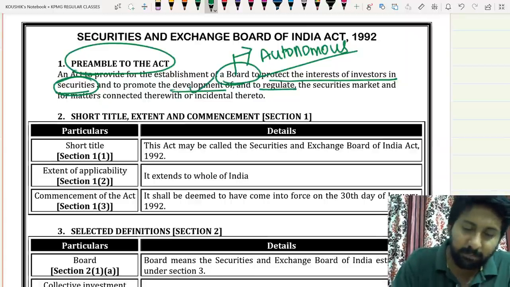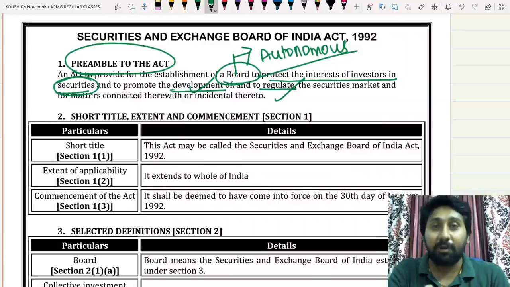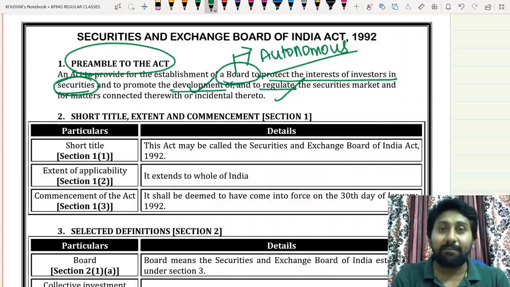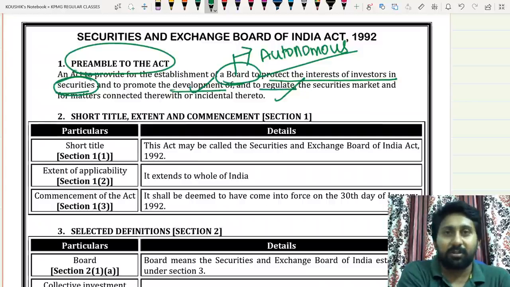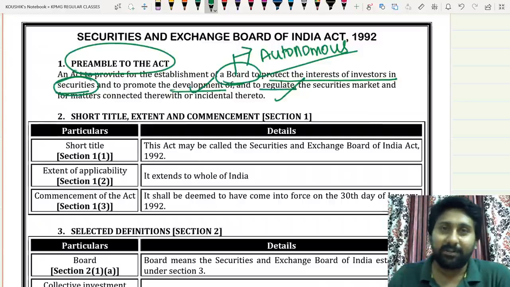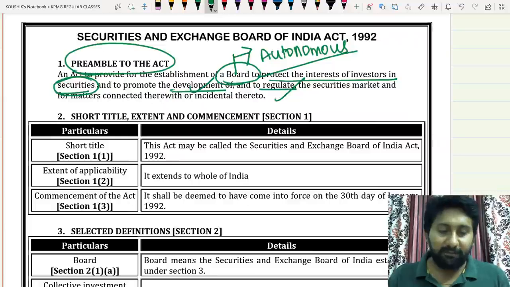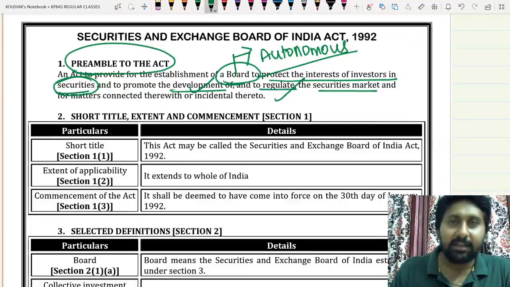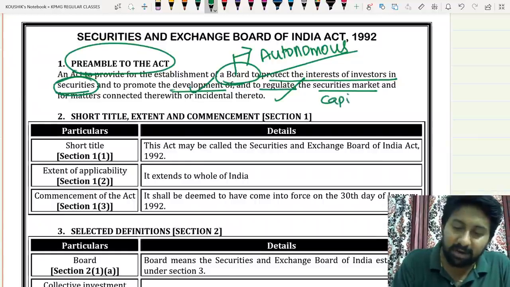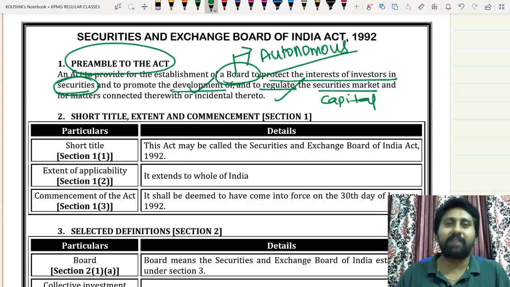First to develop, and once development is made, you should regulate, or else unnecessarily it will go out of the streamline. Development should always be coupled with regulations. So both are coupled together, coterminous. Therefore, to promote development and to regulate the securities market, this securities market we also call the capital market. And matters connected, other incidental, whatever I want to achieve.